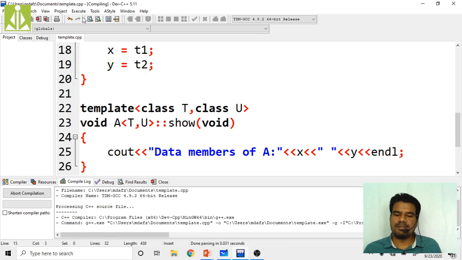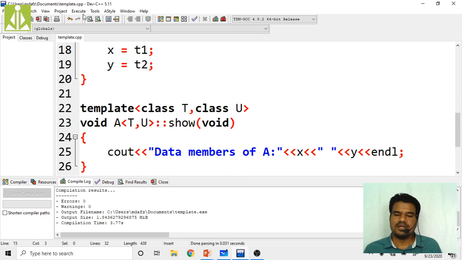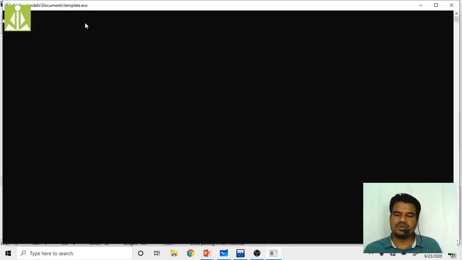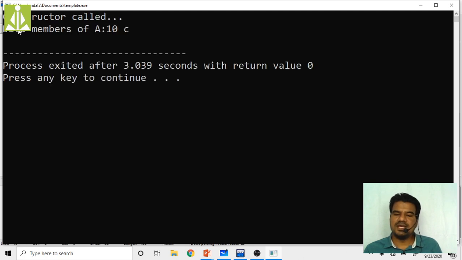Go to execute, compile. Compilation is successful. Execute and run. As you can see, the constructor is called and the data members of A are 10 and C. 10 is the X value, C is the Y value. Integer type, character type. Like this we got.